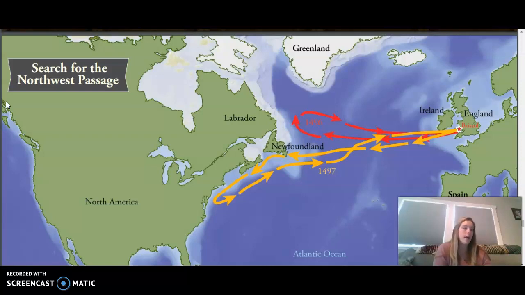Historians think Cabot made landfall somewhere in the area of southern Labrador, Newfoundland, or Cape Breton Island in present-day Canada, but the exact location is not known for certain.